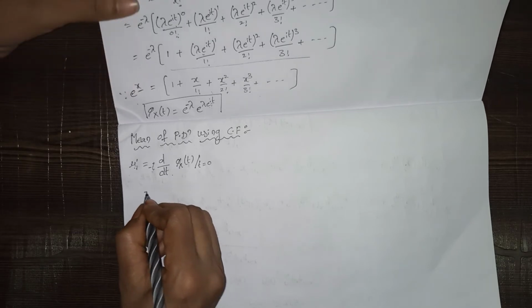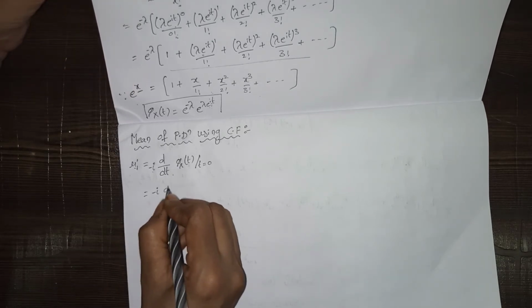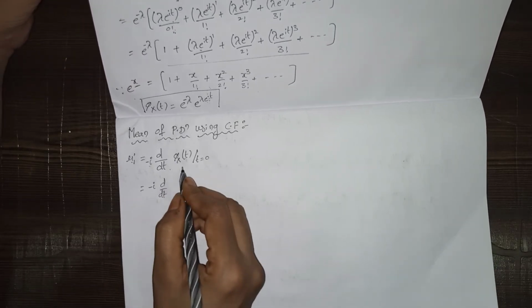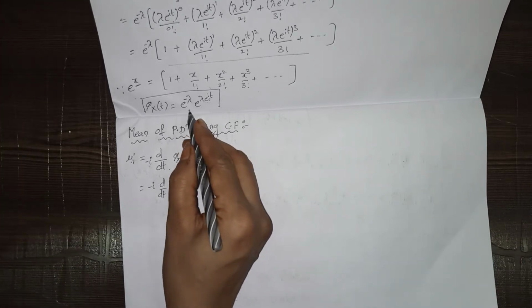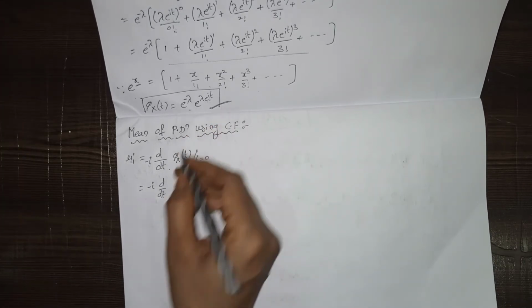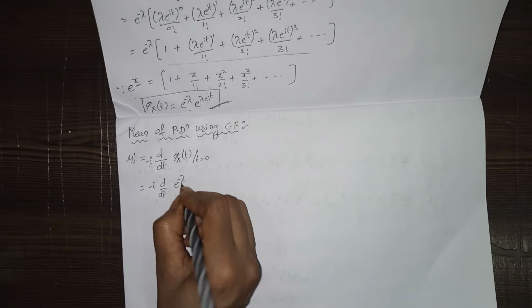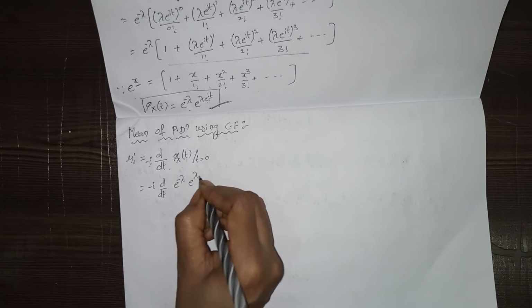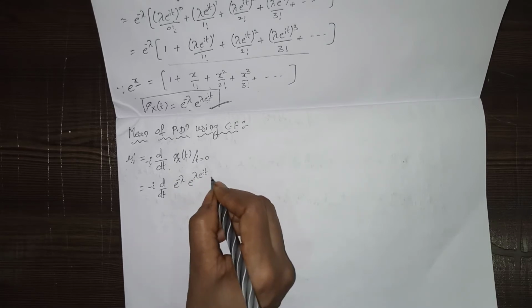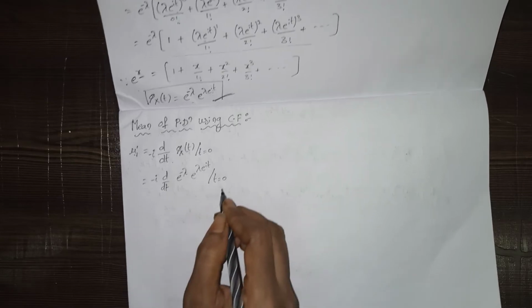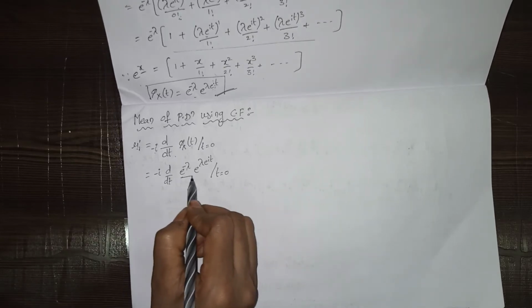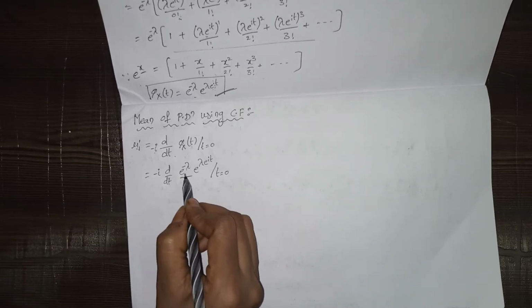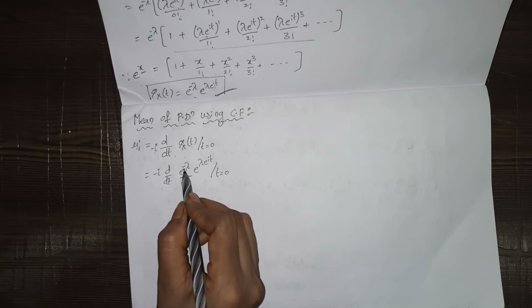So that equals minus i into d by dt of phi x of t, in the sense this value: e power minus lambda into e power lambda into e power i t, where t equals 0. Here e power minus lambda does not have the variable t, so we take it outside.